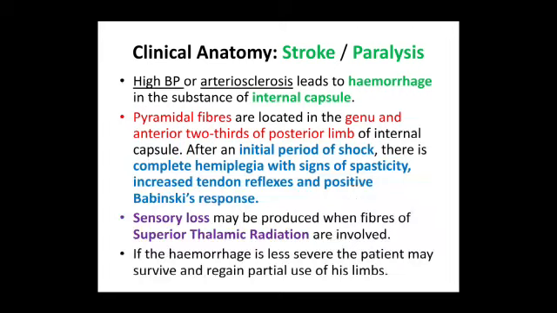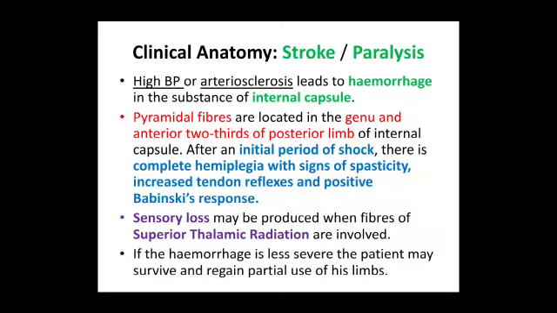Coming to the clinical anatomy, mainly we have the stroke or paralysis. This is usually caused by high blood pressure or atherosclerosis, which leads to hemorrhage in the substance of internal capsule. The pyramidal fibers are located in the genu and anterior 2/3 of the posterior limb of internal capsule. After an initial period of shock, there is complete hemiplegia with signs of spasticity, increased tendon reflexes, and positive Babinski's response.